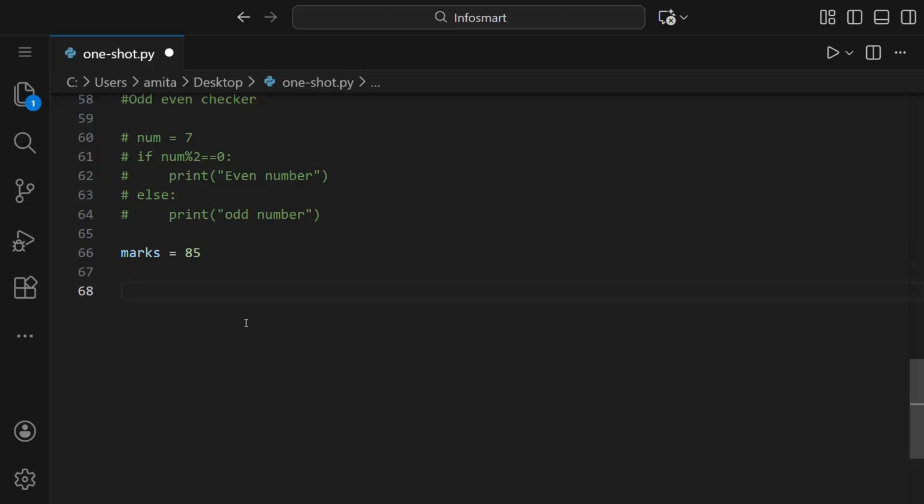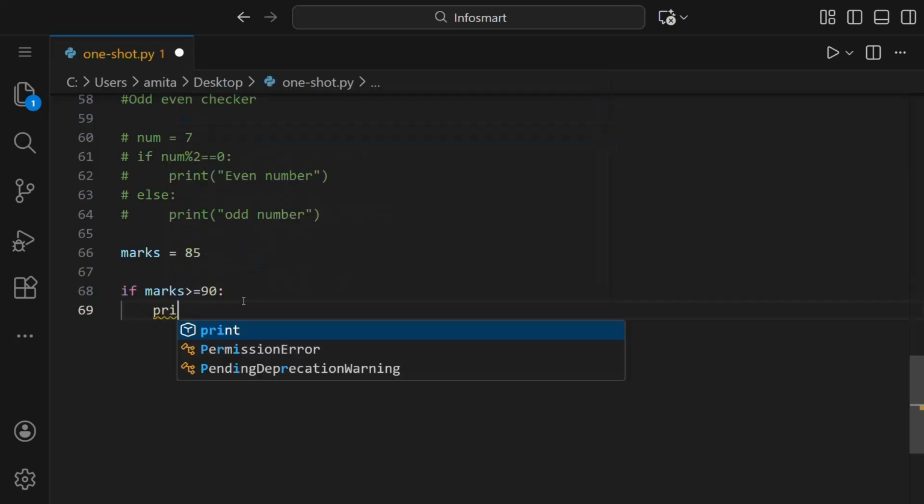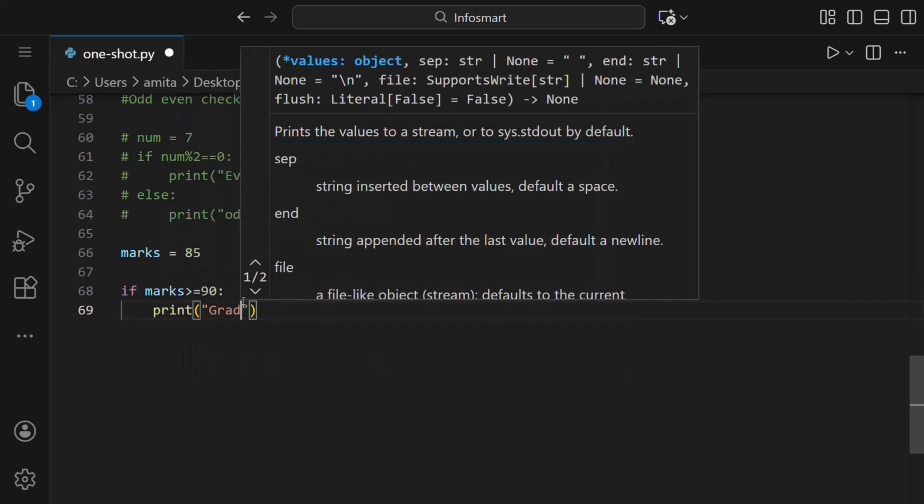So first, let's start one by one. First, we'll take the variable marks like we have taken here. So the same variable will be written here, if marks. So the first condition was if it's greater than or equal to 90. So we'll go one by one. If it's greater than or equal to 90, then a colon. It will print grade A.